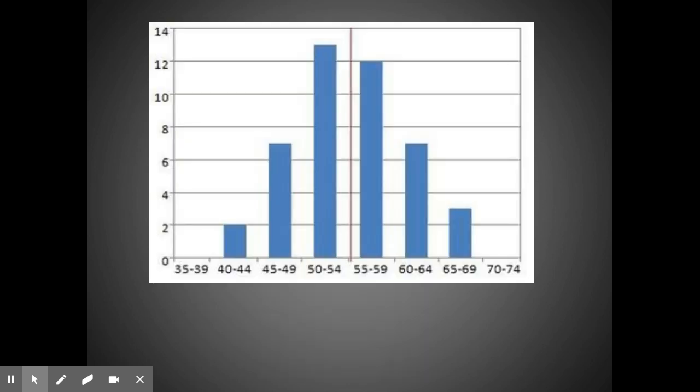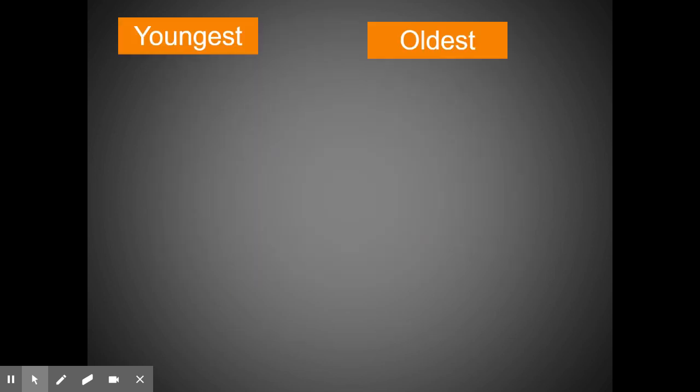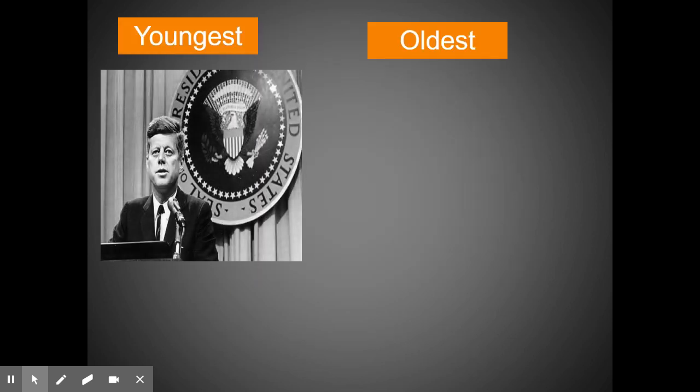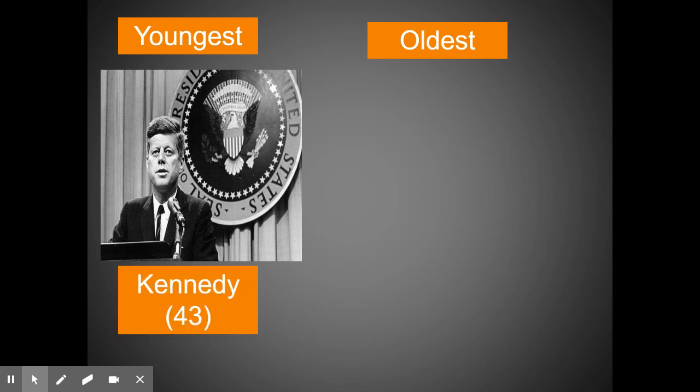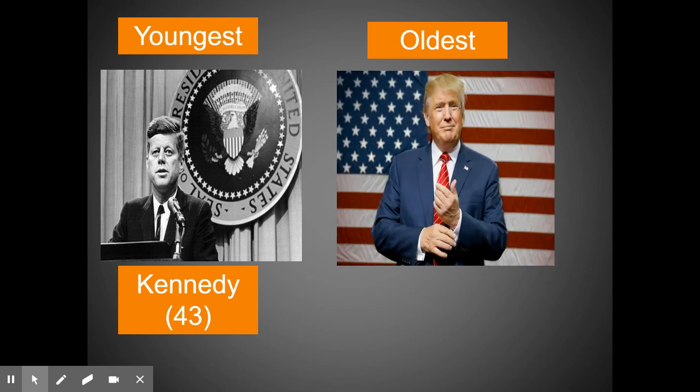The age thing's pretty interesting. The average age of U.S. presidents is 54. Haven't had a whole lot of young presidents, but the youngest elected president in American history is John F. Kennedy at the age of 43. And the oldest president, which surprises a lot of people when you hear this, is actually President Trump. He's the only president that was elected at the age of 70 or older.